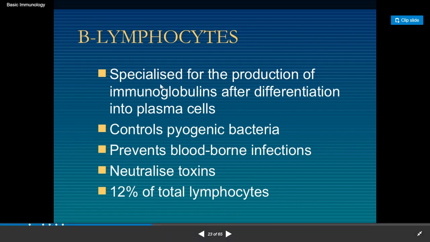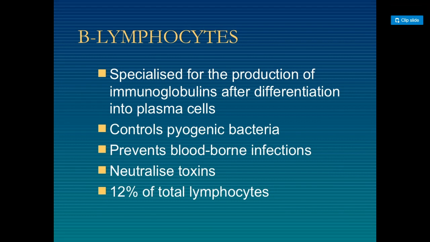So B lymphocyte is specialized for the production of immunoglobulins after differentiation into plasma cells. You know all about how to activate the B cells, and then how B cells differentiate into plasma and memory cells.